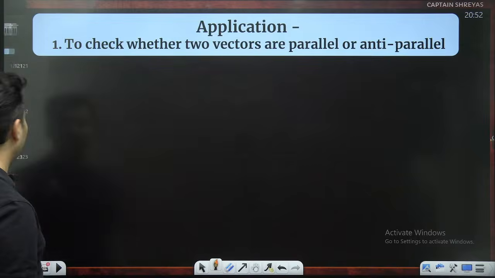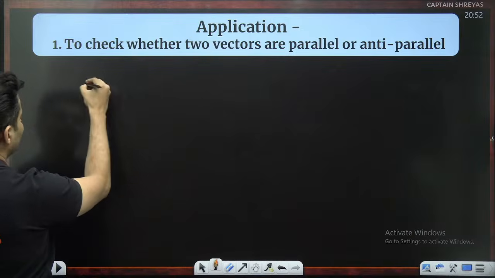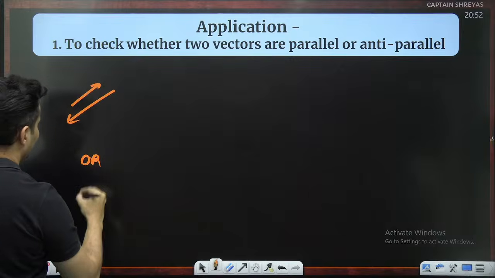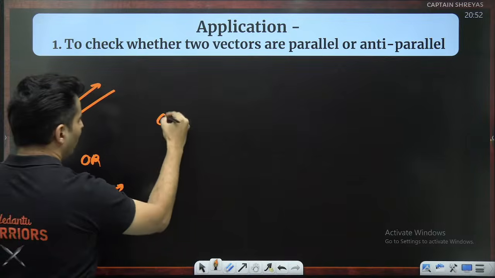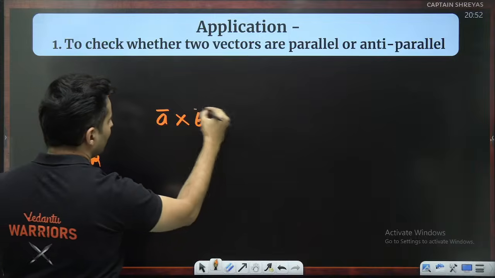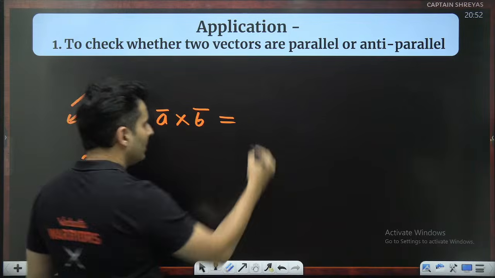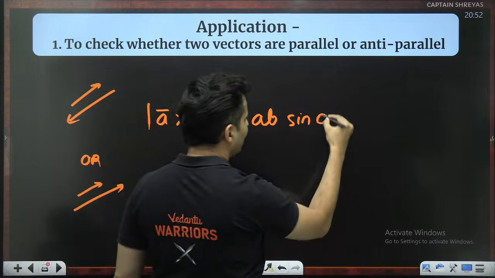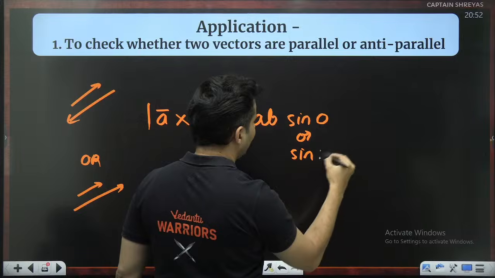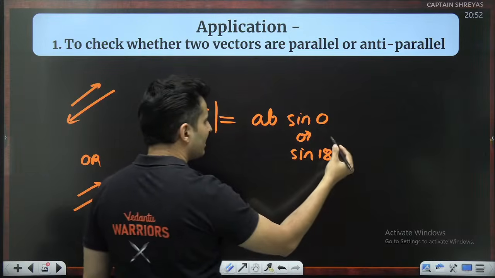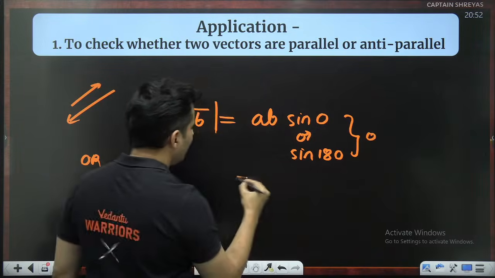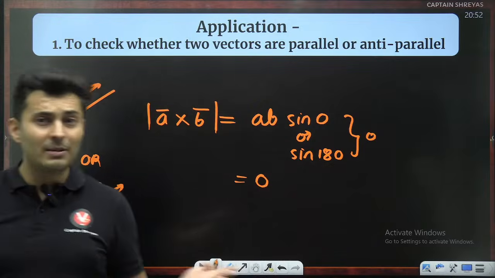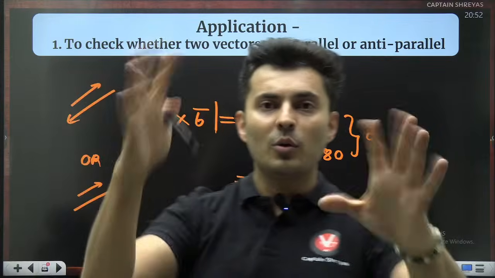When two vectors are parallel or anti-parallel, meaning like this, or like this, then what happens if you take A cross B? What do you think you will get? You will get magnitude wise A into B sine 0 or basically sine of 180. Sine 0 or sine 180, both the answers are 0, hence the answer is always going to be 0.